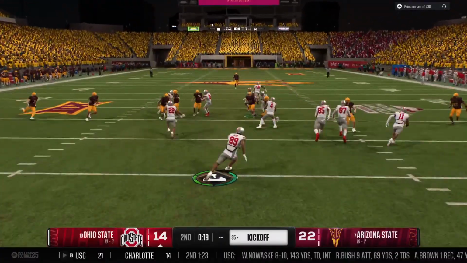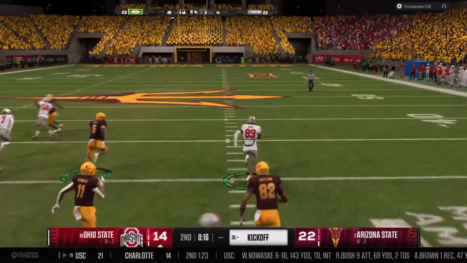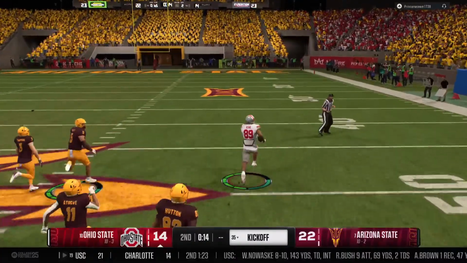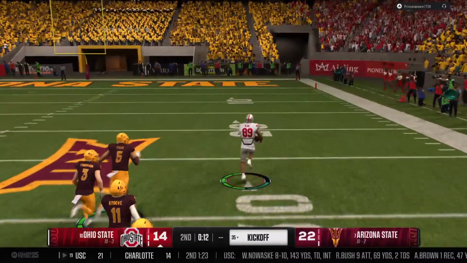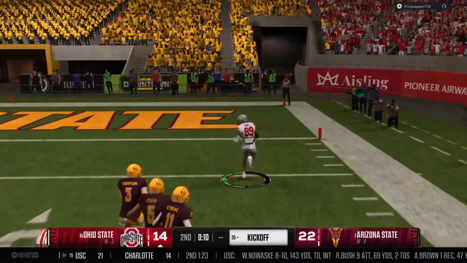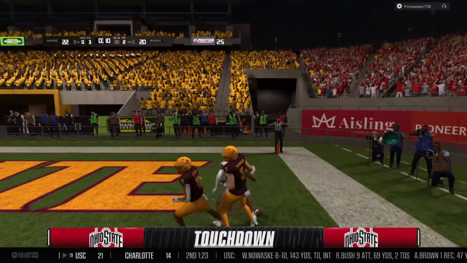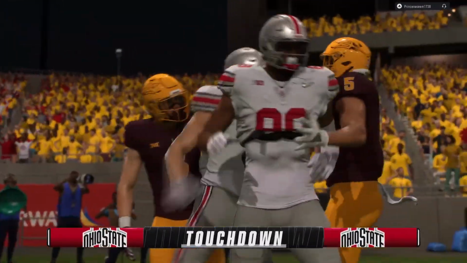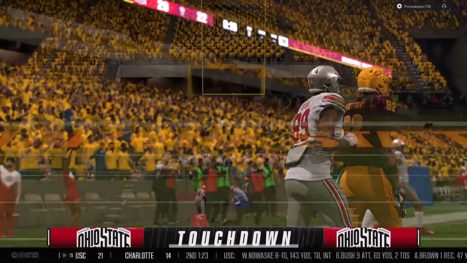He's going to return it from near the goal line. He's got some daylight, turning on the speed. Turns on the speed. Can he make it? All the way for a touchdown. A kick return for a touchdown in a playoff game.